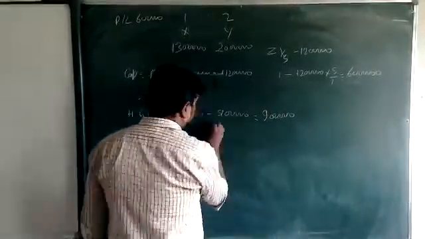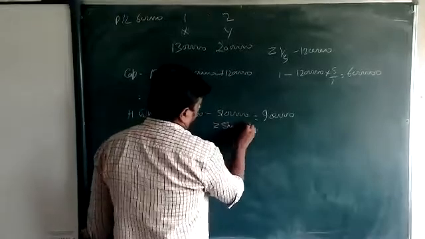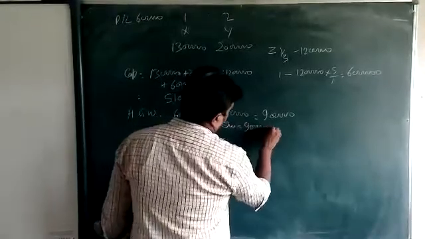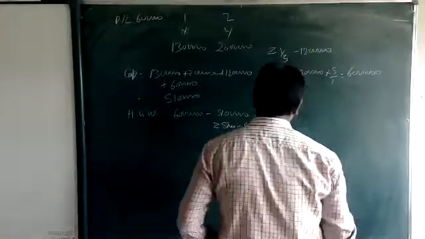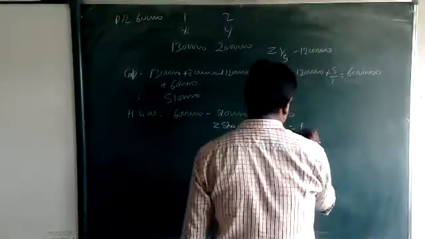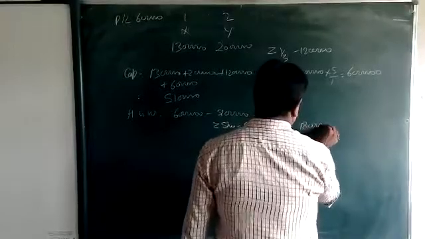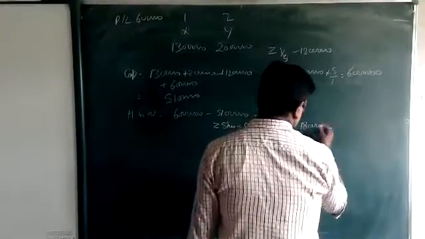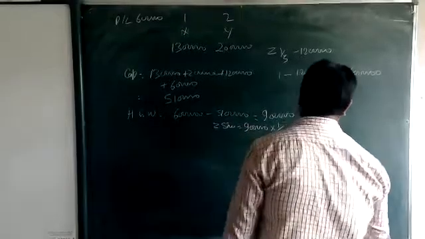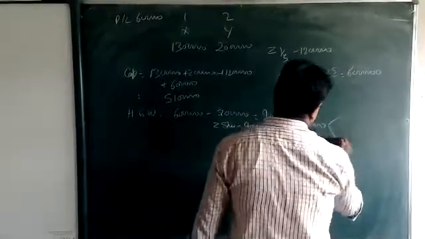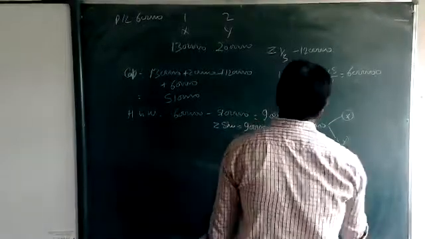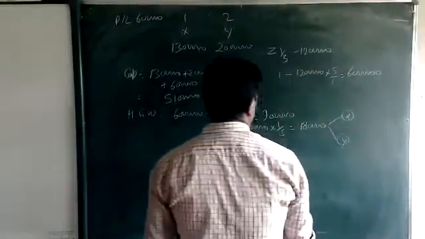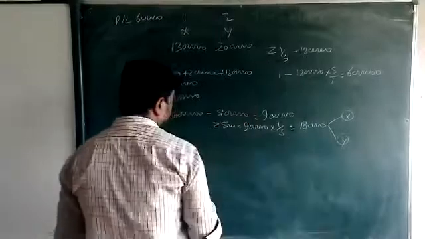Calculate Z's share: 9 lakh into 1 upon 5. What amount will come? 1,80,000. Then divide this between X and Y in the ratio of 1:2. So then start with the entry.